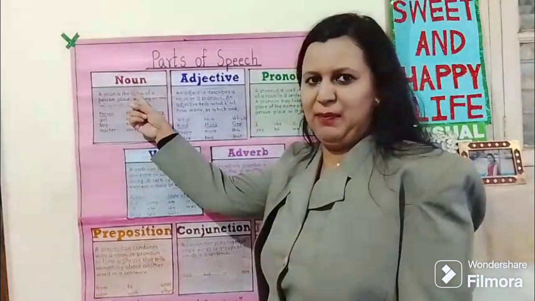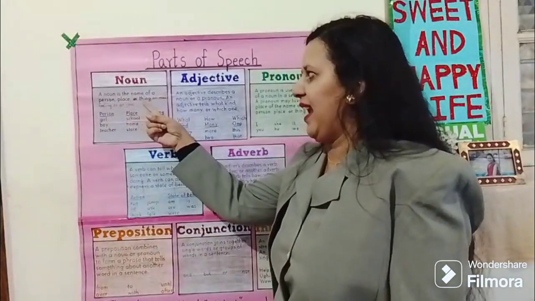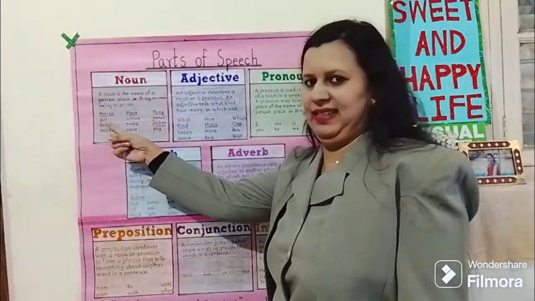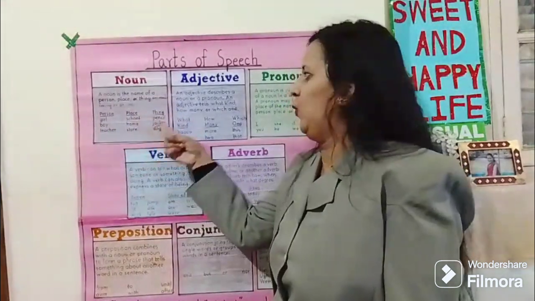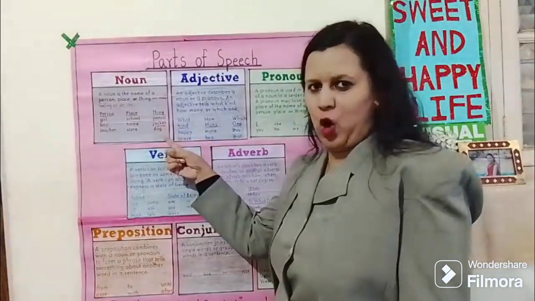A noun is a naming word. A noun is the name of a person, place, thing, animal, feeling or an idea. Person: girl, boy, teacher. Place: school, home, store. Thing: pencil, jacket. Animal: dog.